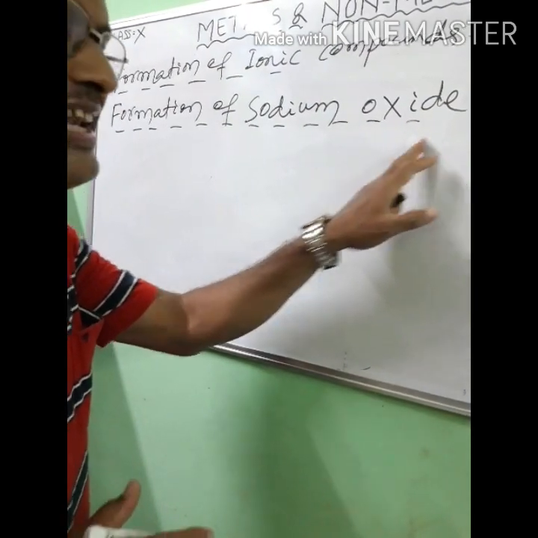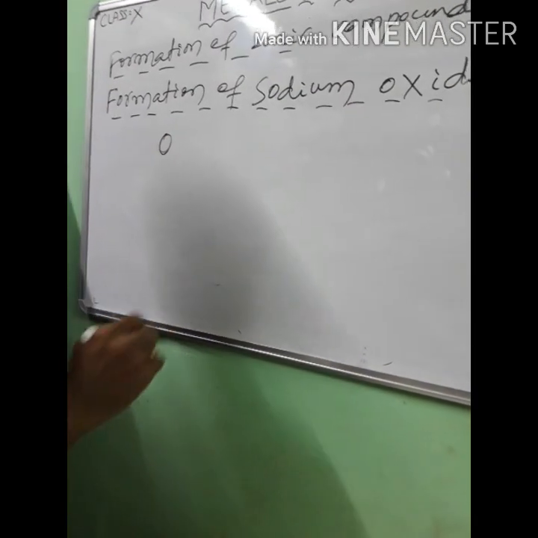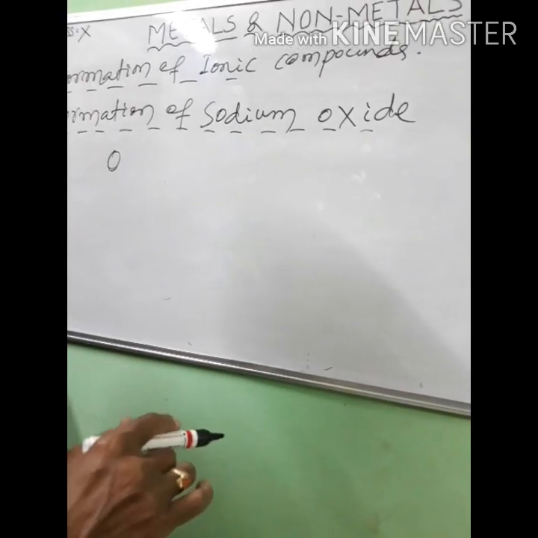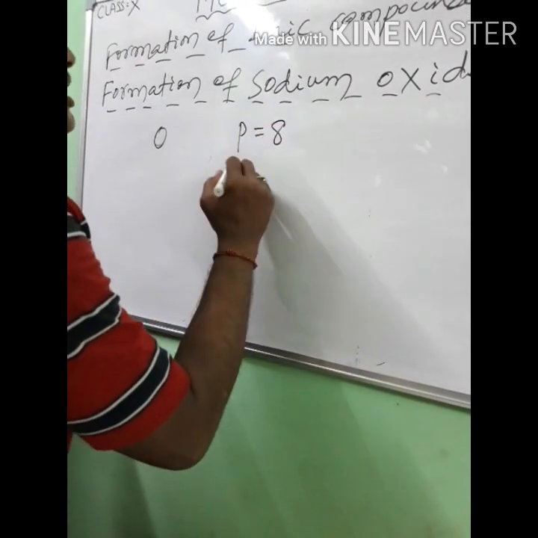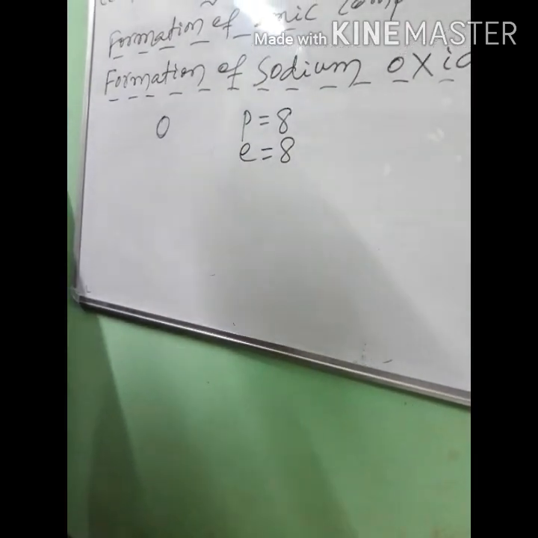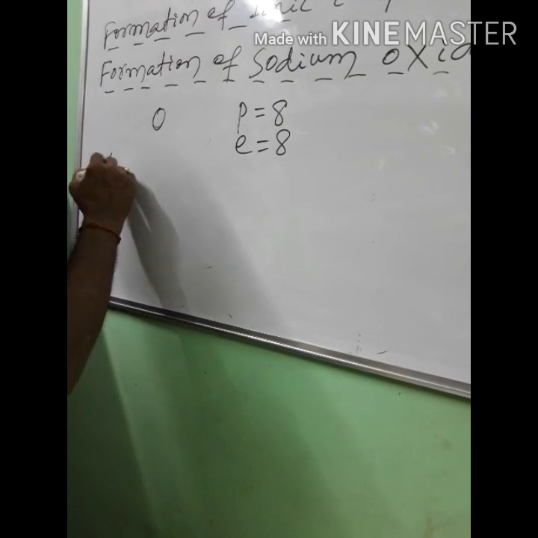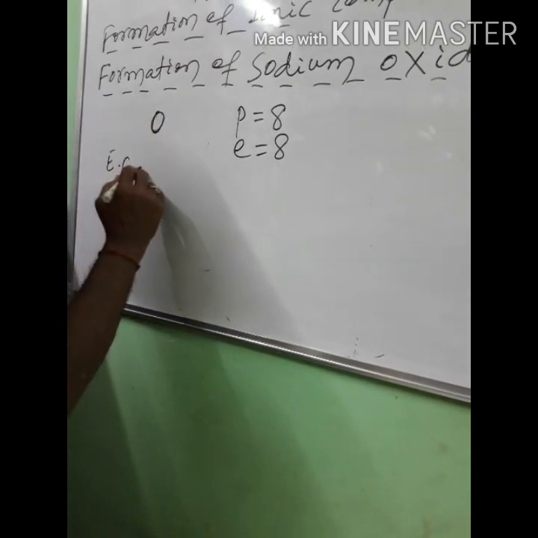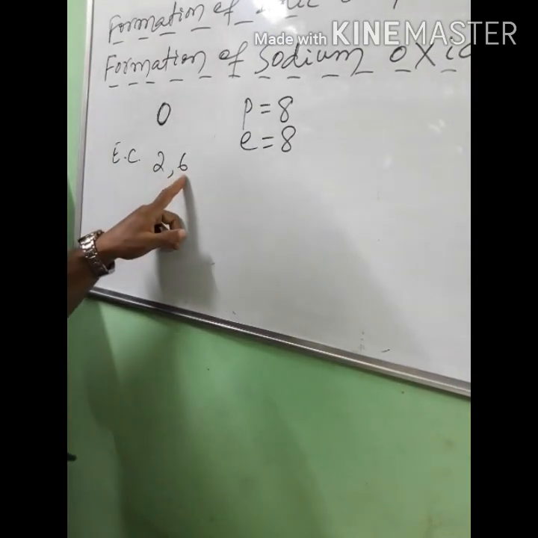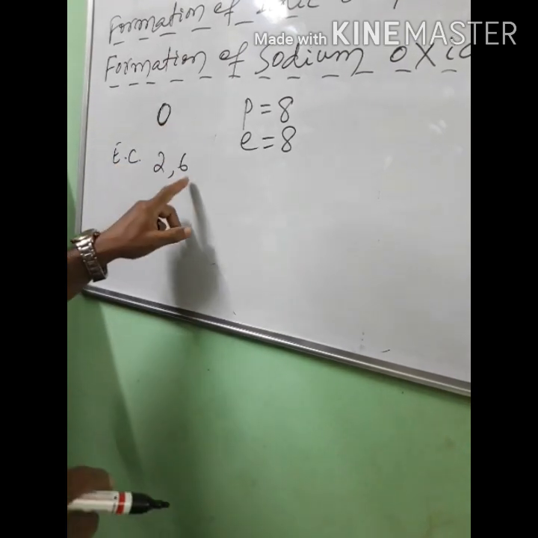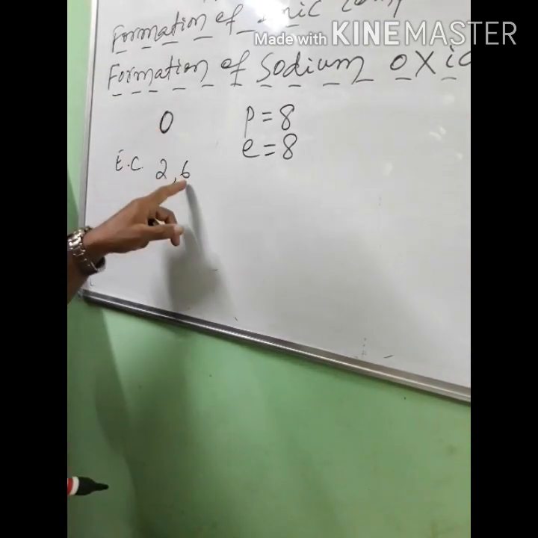The atomic number of oxygen is 8, O 8. In an oxygen atom, the number of protons is equal to 8 and the number of electrons is also 8. So the electronic configuration of oxygen is 2 6. Here the oxygen atom will accept 2 electrons to become an octet, or inert.